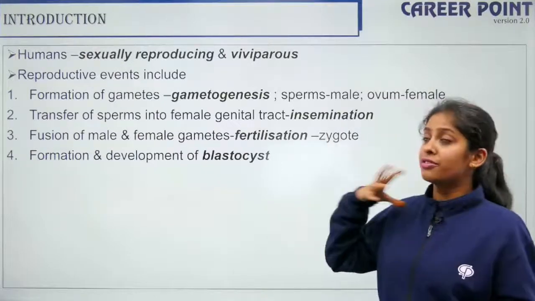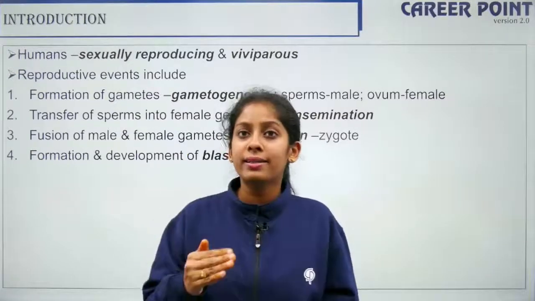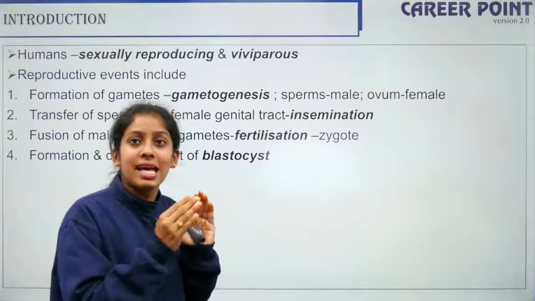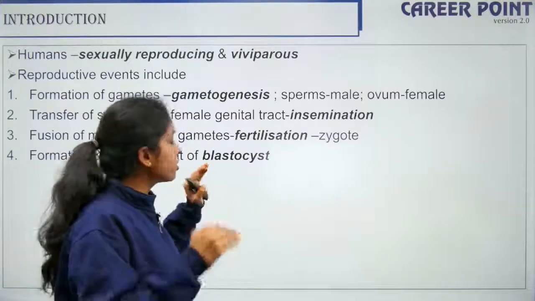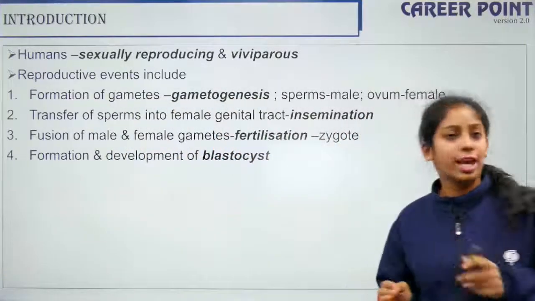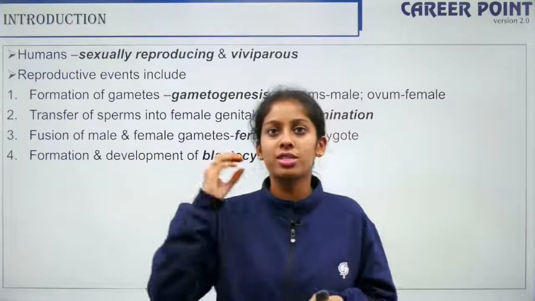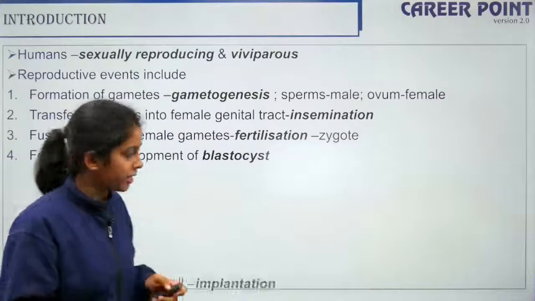Even the humongous elephant was formed from a single cell, and how did they divide to form a multicellular organism? The single cell, the zygote, undergoes multiple divisions, right? The division that your zygote undergoes leads to the blastocyst stage. It undergoes a series of divisions like the 2-cell stage, 4-cell stage, 8-cell stage, 16-cell stage, etc.